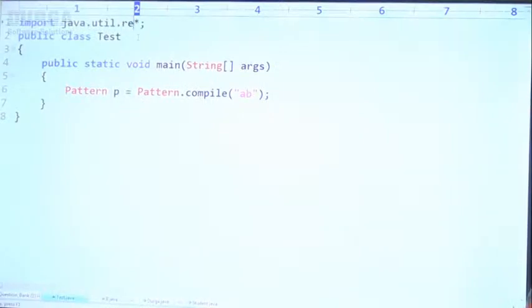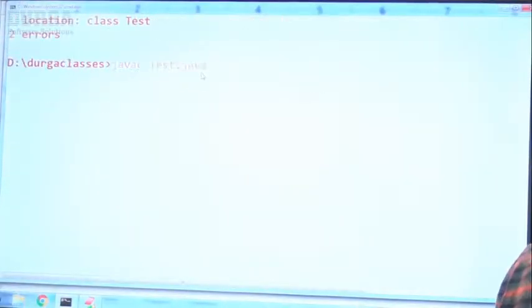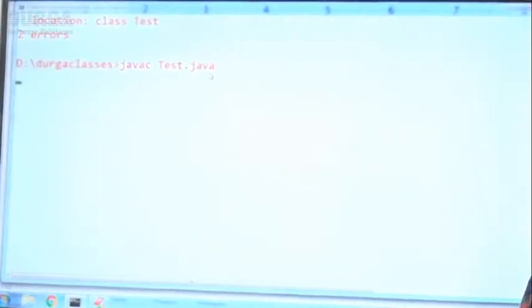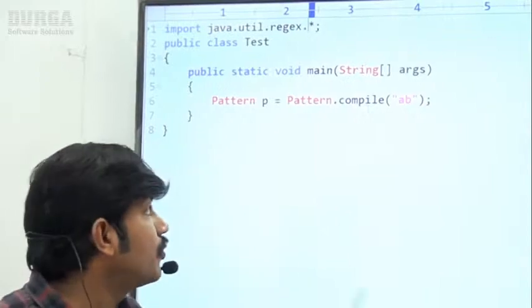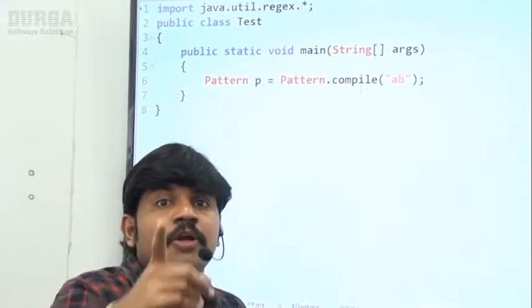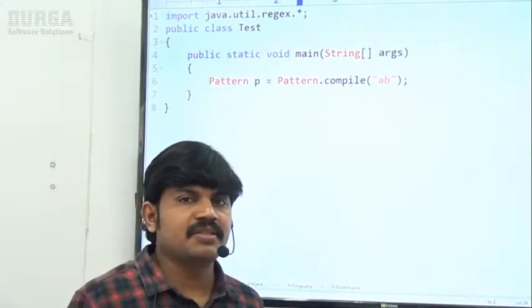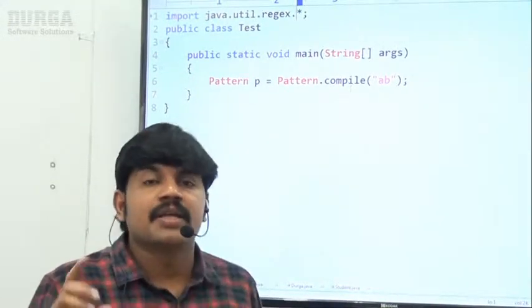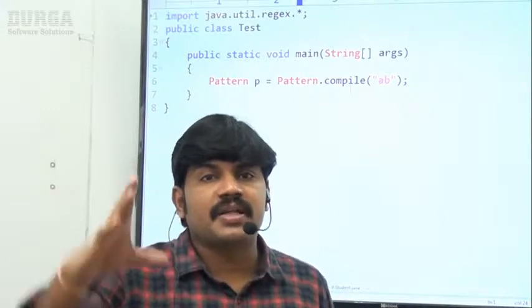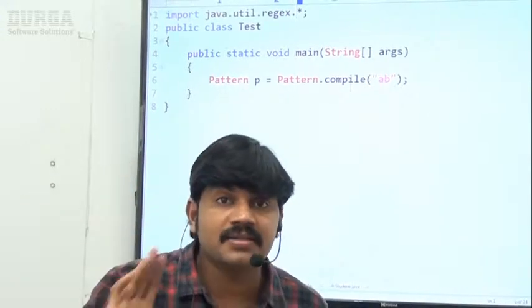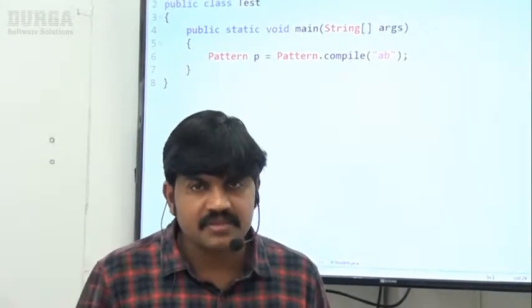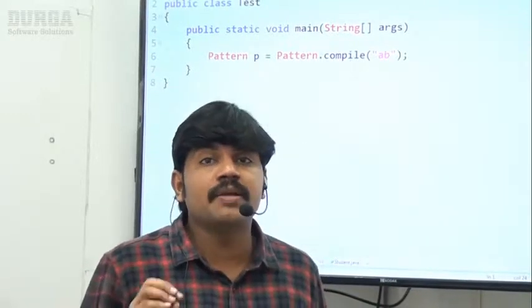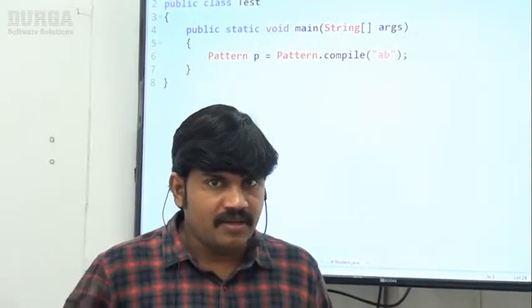Now I'm taking import java.util.regex.*. If I take it like this, happily the code compiles fine. There is no problem at all. Let me repeat the important conclusion again, because you can expect minimum one or two questions in the original exam. Whenever we import a Java package, all classes present inside that package are available, but not the sub-package classes. If you want to use sub-package level classes and interfaces, we compulsorily have to write the import statement until sub-package level. Clear?